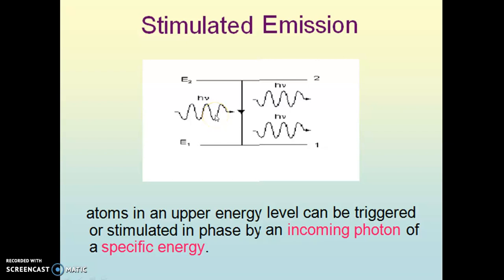This incident photon, what does it do? It triggers the atoms in the excited state to come down to the ground state before the spontaneous emission takes place. Because in nanoseconds, atoms in the excited state naturally come down by the process of spontaneous emission. But this photon, which is supplied externally, triggers the atom in the excited state to come down before spontaneous emission takes place. And such a process is known as the stimulated emission process.